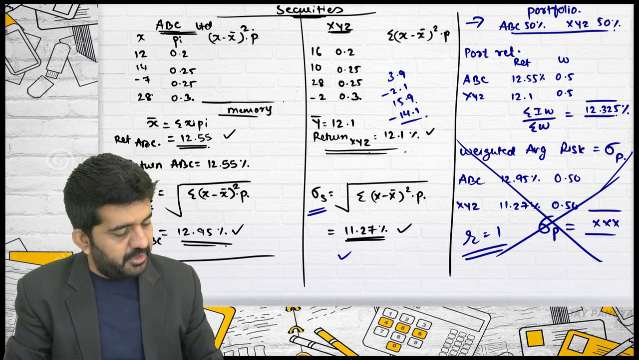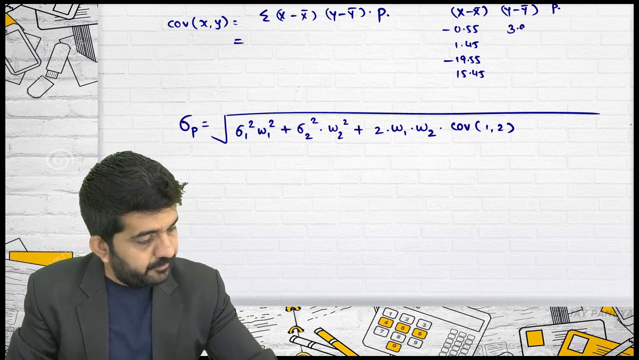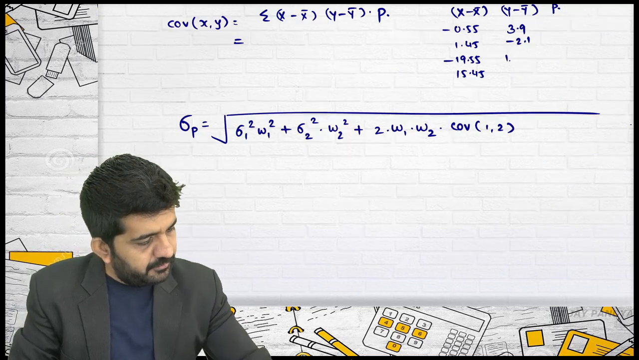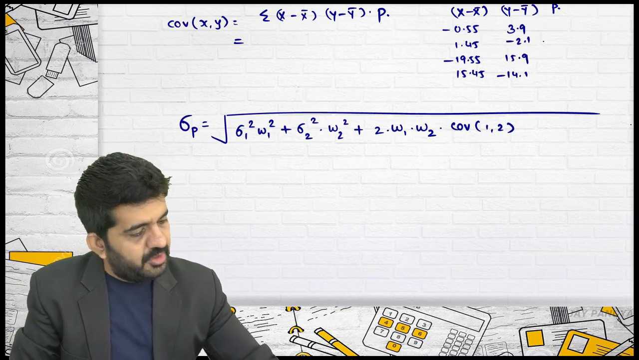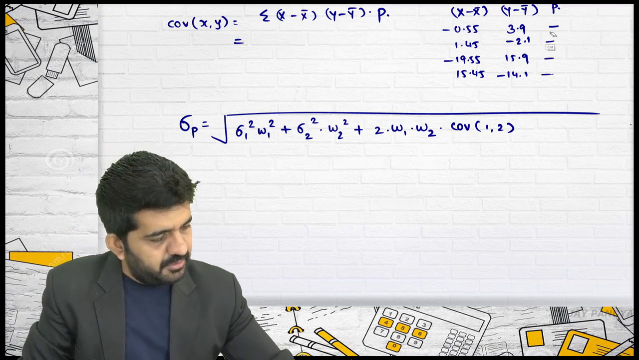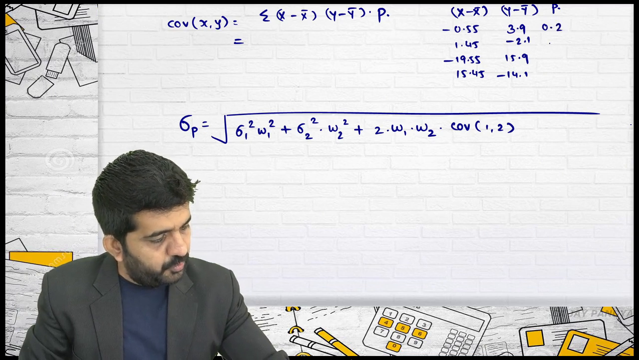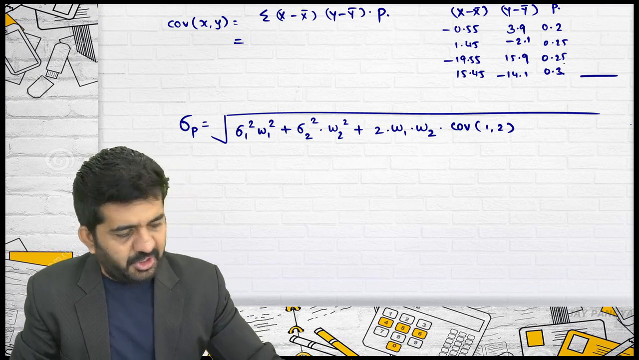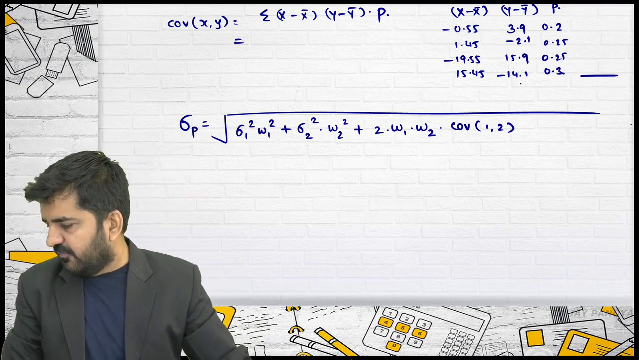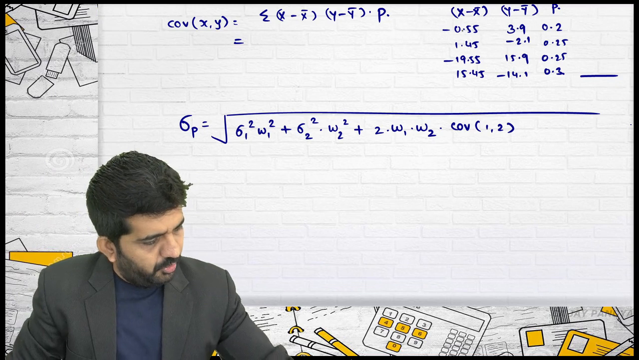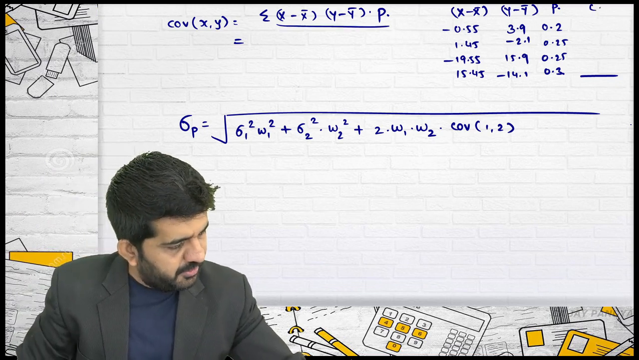Let me copy these down: 3.9, minus 2.1, 15.9, minus 14.1. Some of these will carry negative signs. Probability is 0.2, 0.25, 0.25, 0.3. Multiply these three columns, and I will get the covariance. This answer is nothing but the covariance.